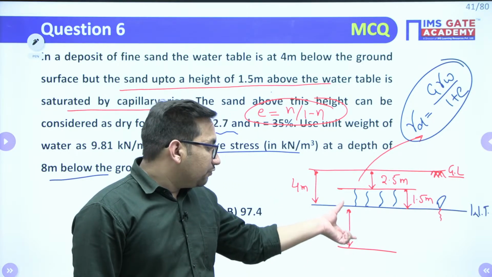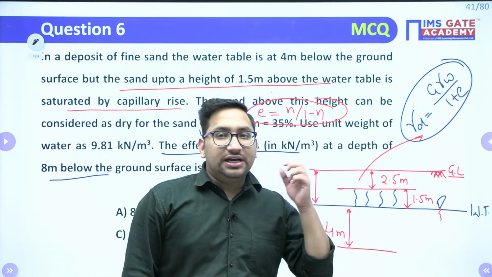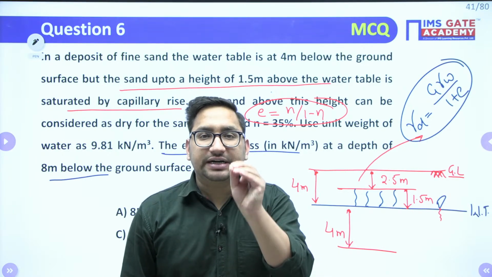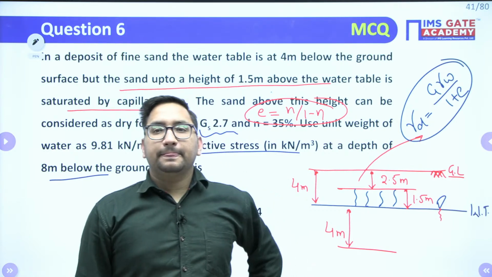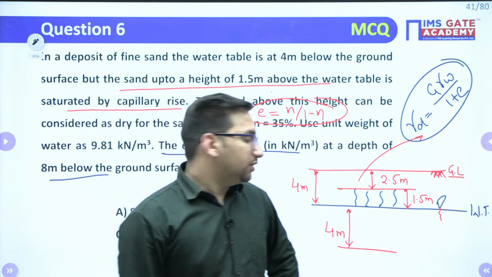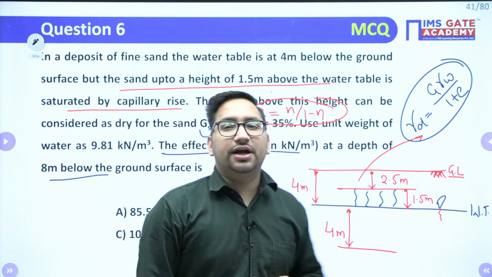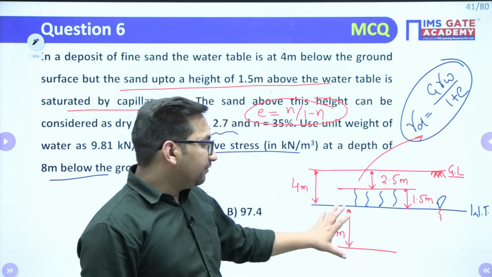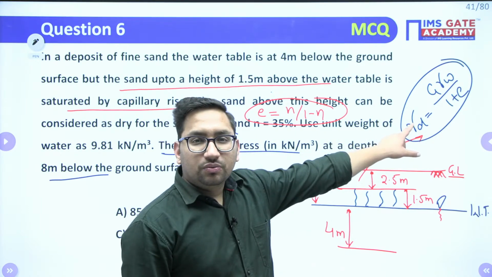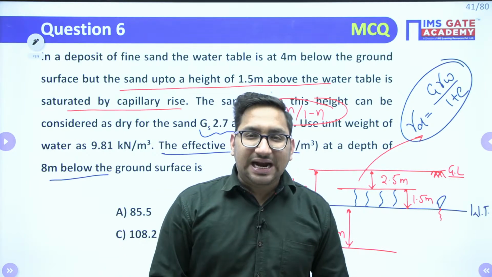Now tell me, for this 4 meter depth, will your unit weight of soil be gamma saturated or gamma submerged for the calculation of effective stress? Now it will be the submerged value. Very good, Aman. So here you have to find the submerged value, and here it is the saturated value. It means I should know the gamma D value, the gamma saturated value, and the gamma submerged value. That will be enough, right?